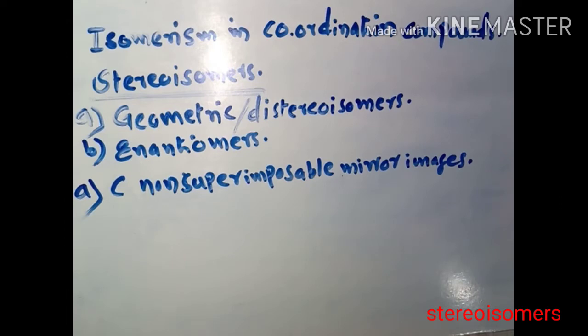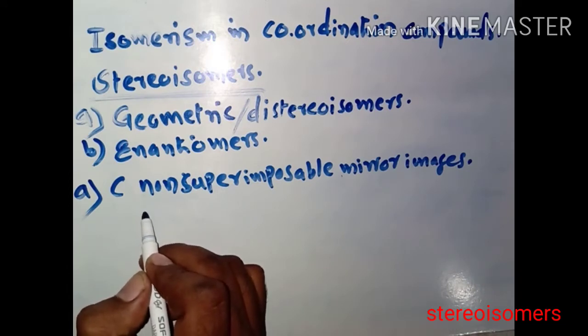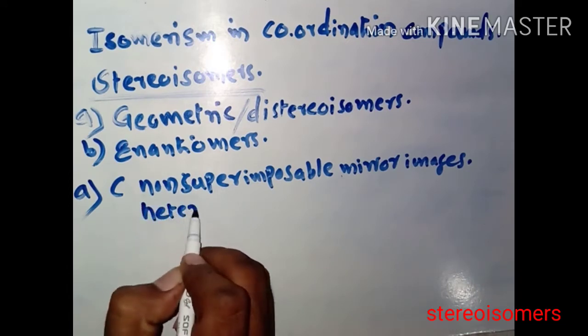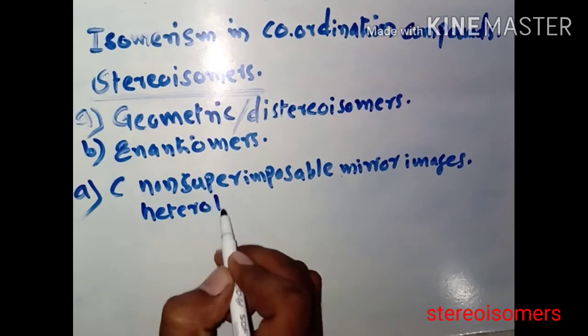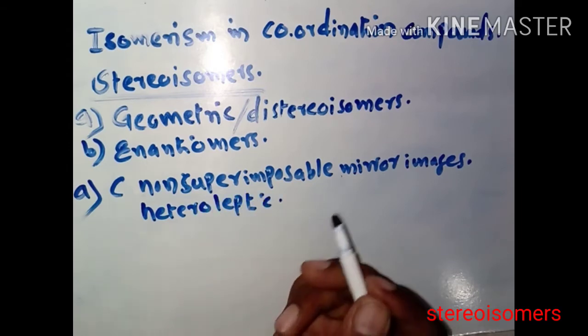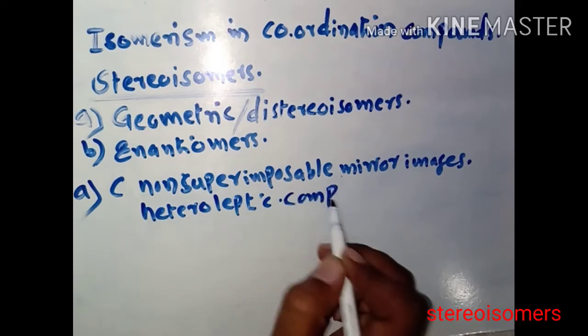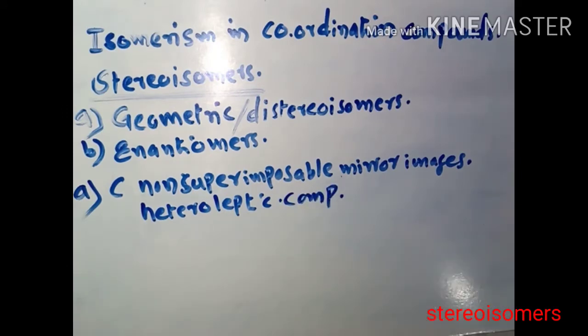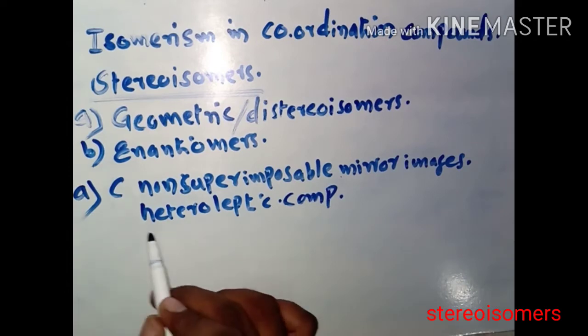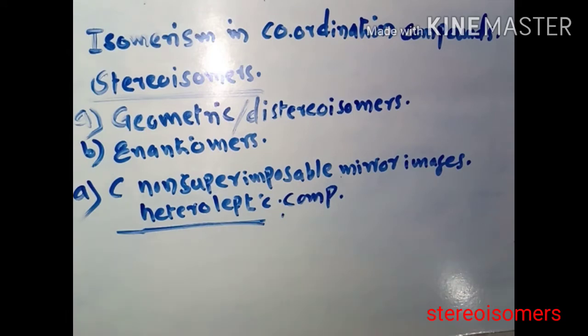These are the non-superimposable mirror images, and such types of isomers are possible in heteroleptic complexes. What are heteroleptic complexes? A complex in which the central metal ion is attached to two or more types of ligand is known as a heteroleptic complex. So geometric isomers are possible only in heteroleptic complexes. Remember this.